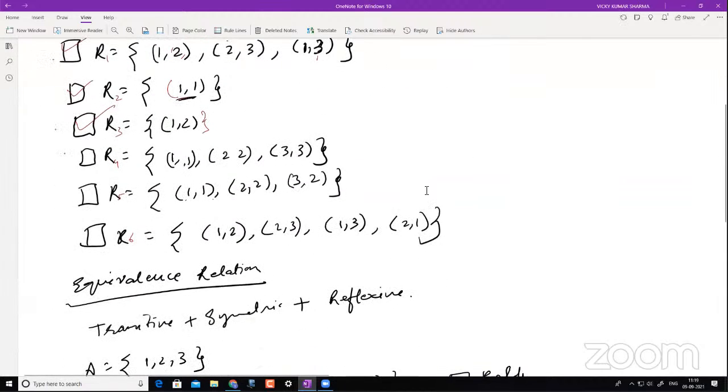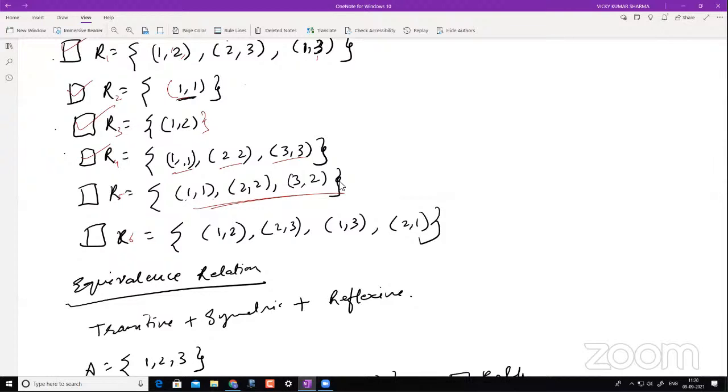Okay, then what about R4? It is transitive. Because we understood from R1 and R2 that all your diagonal elements are transitive. So if you give any diagonal elements, all will be transitive. Yes, correct. What about this?